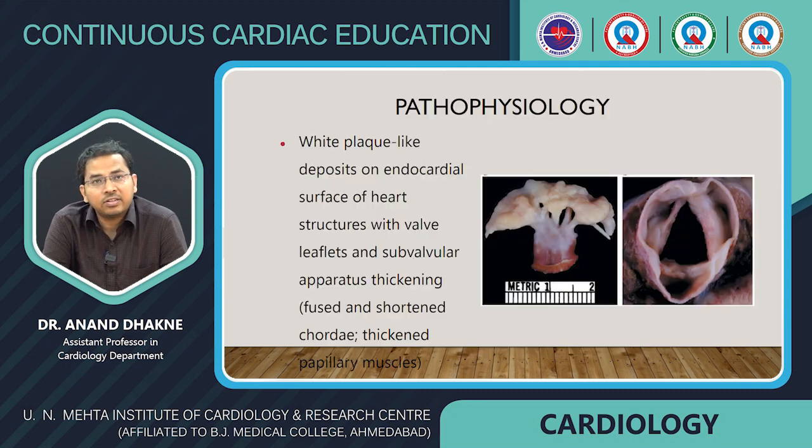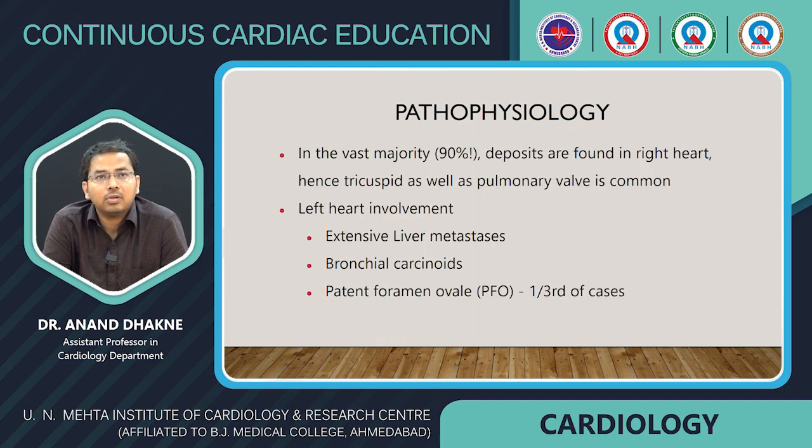We can see in the picture white plaque-like deposits on the endocardial surface of the heart structures, with valve leaflets and subvalvular apparatus thickening. We can see here the fused and shortened chordae and thickened papillary muscles. In the vast majority, nearly 90%, deposits are found in the right heart. Hence, tricuspid valve and pulmonary valve involvement is very common. Left heart involvement occurs in cases of extensive liver metastasis, bronchial carcinoids, and patent foramen ovale, in nearly 1/3 of the cases.